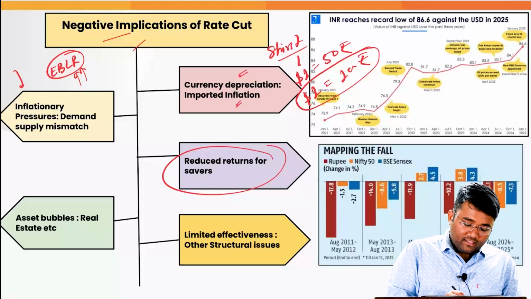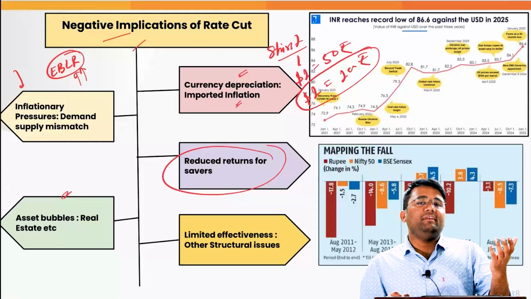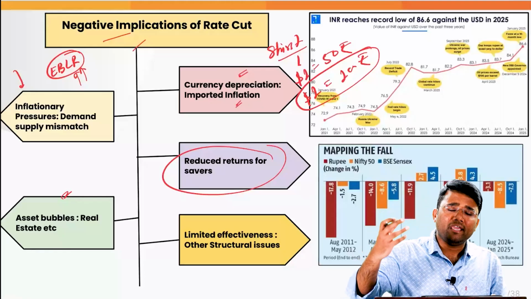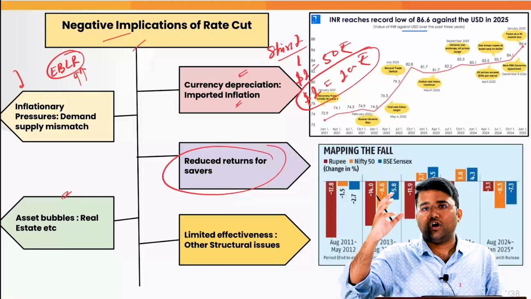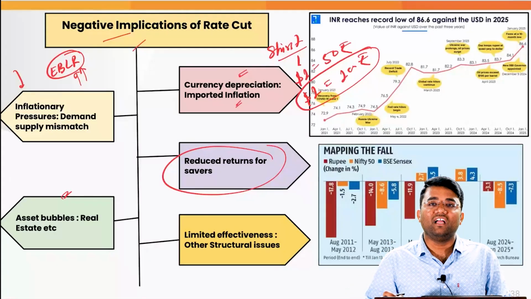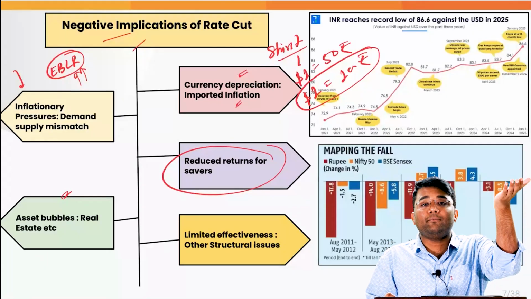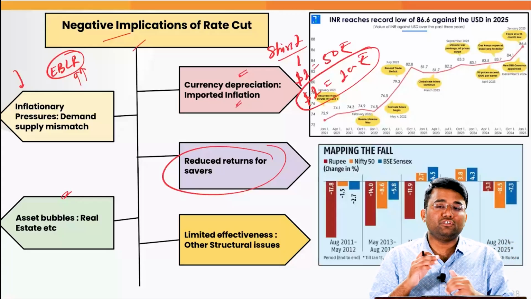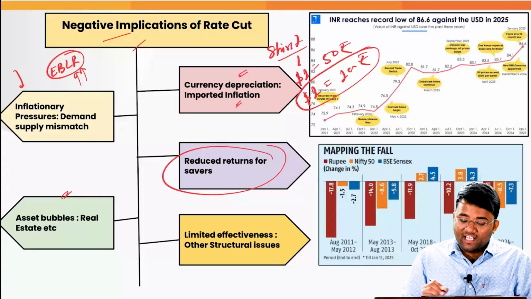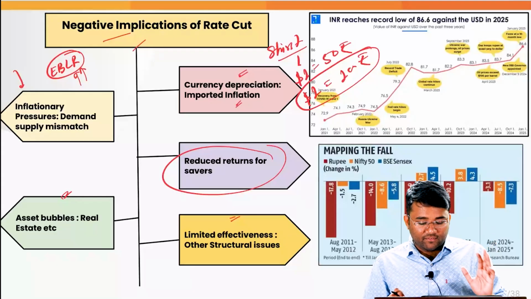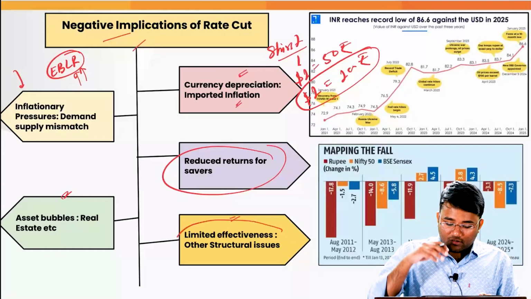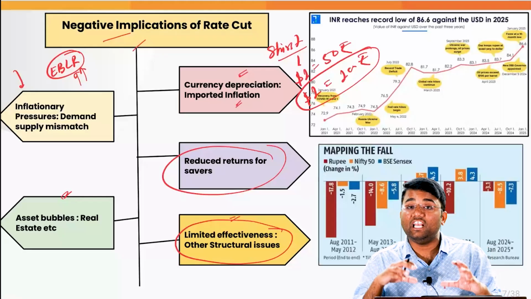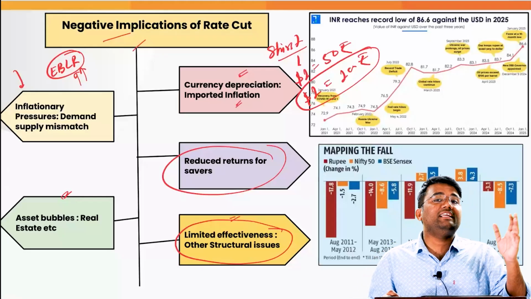And then the asset bubbles. When cheap money is available, people may go for some conspicuous consumption, and they will be buying more real estate, more plots, more land, more houses, etc. That may inflate the prices of these assets, which may create an asset bubble in the economy, which is also one of the major issues. Also, some experts believe that this particular repo rate decrease will have limited effectiveness unless it is done along with other structural reforms.